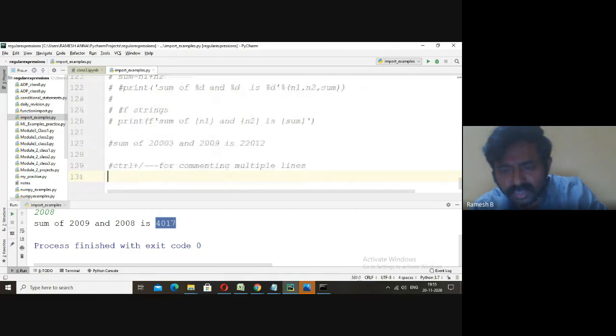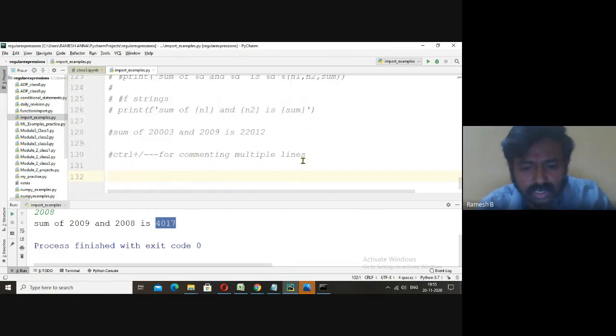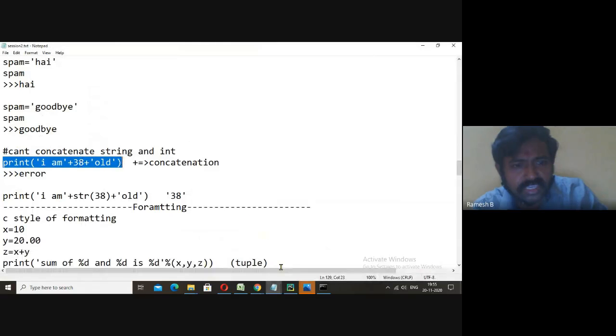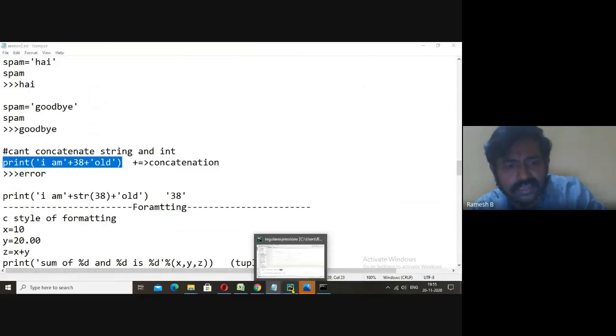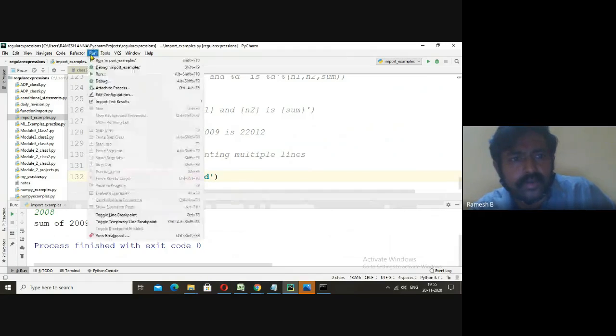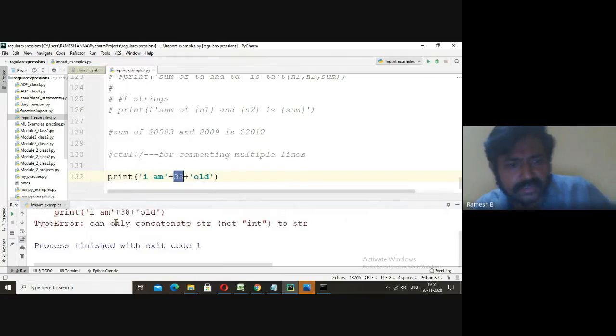I was printing this message. I want to print this message, so Control C, I'll go to this editor and Control V. Here, if you want to concatenate, we are concatenating two strings with 38, which we may get an error.